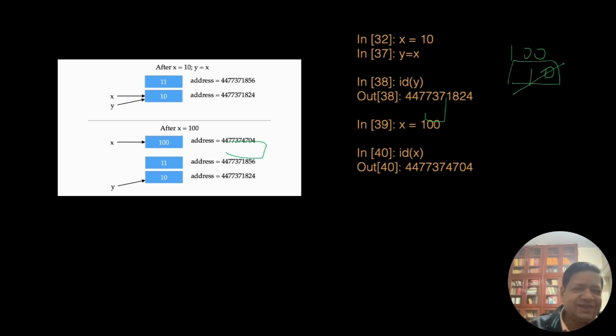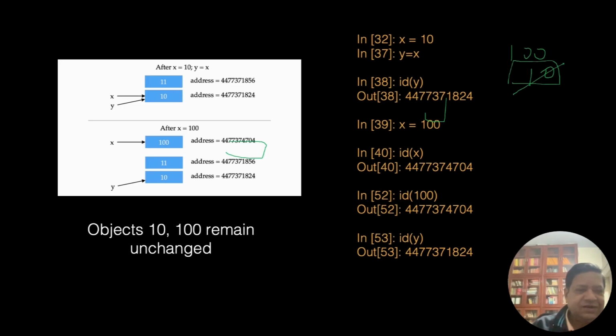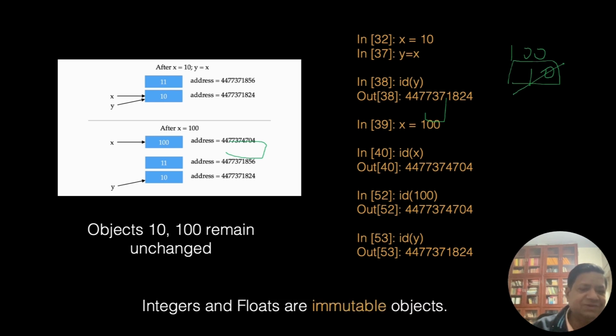Okay, so what is sacred is these objects 10, 100. These are integers. X is merely a label. ID of 100 is same as ID of x, right? They point to the same object. And ID of y? So earlier x and y were pointing to the same object, but what happens to ID of y? Will y change to the new address? No, y is pointing still to the old object. This is 824. This is 824 here. Okay, so objects 10 and 100 remain unchanged. That's why they're called immutable variables.